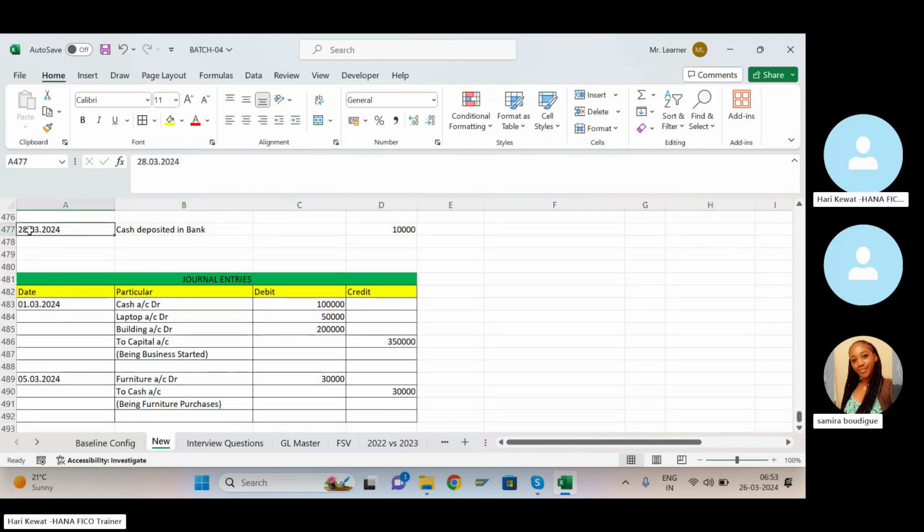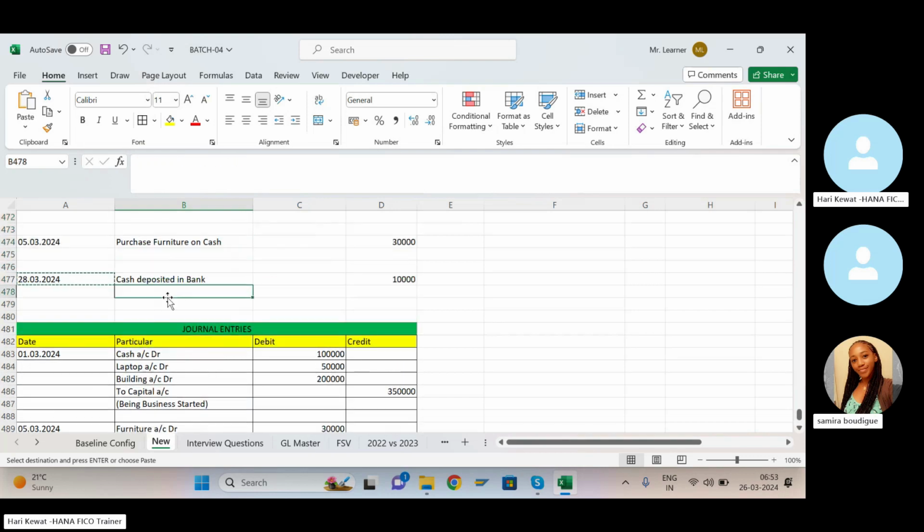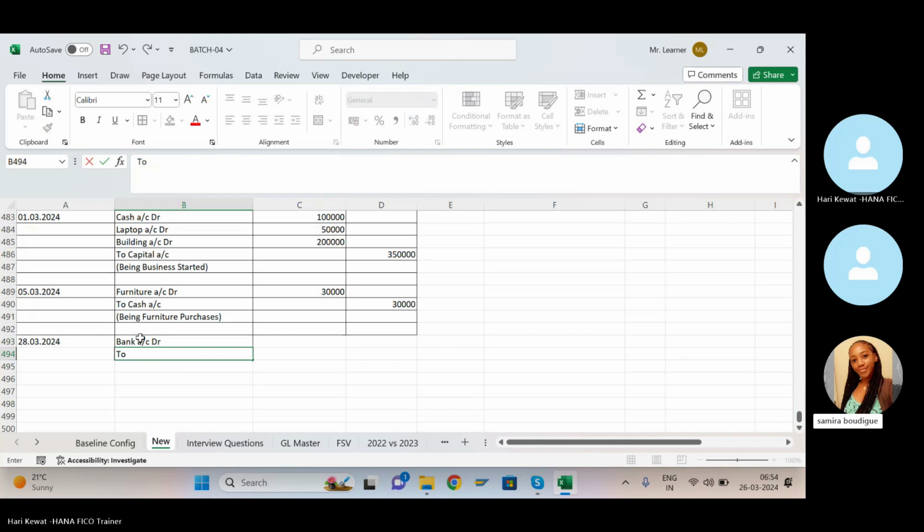Then the third transaction is this one. What is the third transaction? That is cash deposited in bank, 10,000 rupees. So when you deposit the cash, the bank got the money, so bank account debit, and cash went out, so cash account credit.